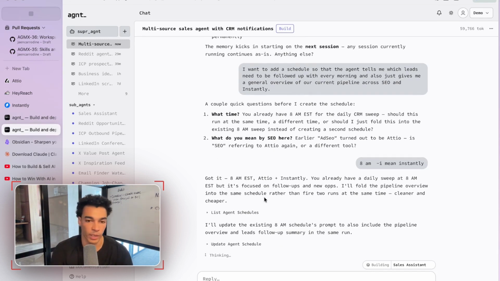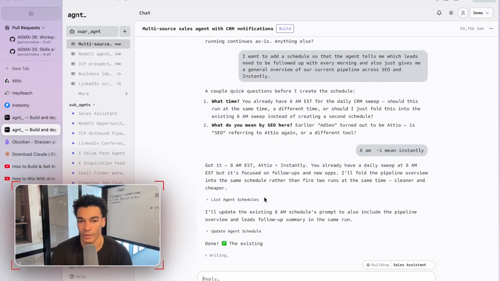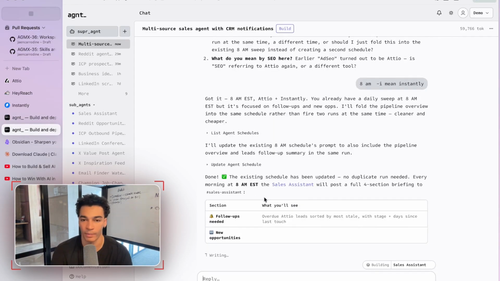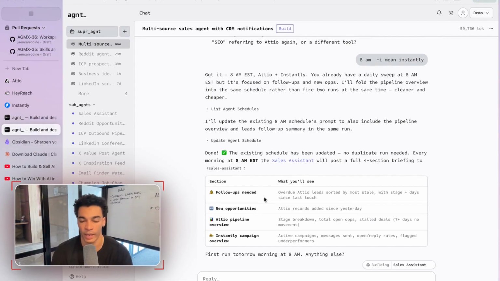Oh, perfect. It looks like we already had added that schedule earlier, and I had just forgotten that we'd done that already, but perfect. It just updated it to add the new information, and it's going to send that to us tomorrow at 8 a.m. with all those details. Now, hopefully this gives you a really good idea of the different type of agent workflows that you can build directly within Agent.